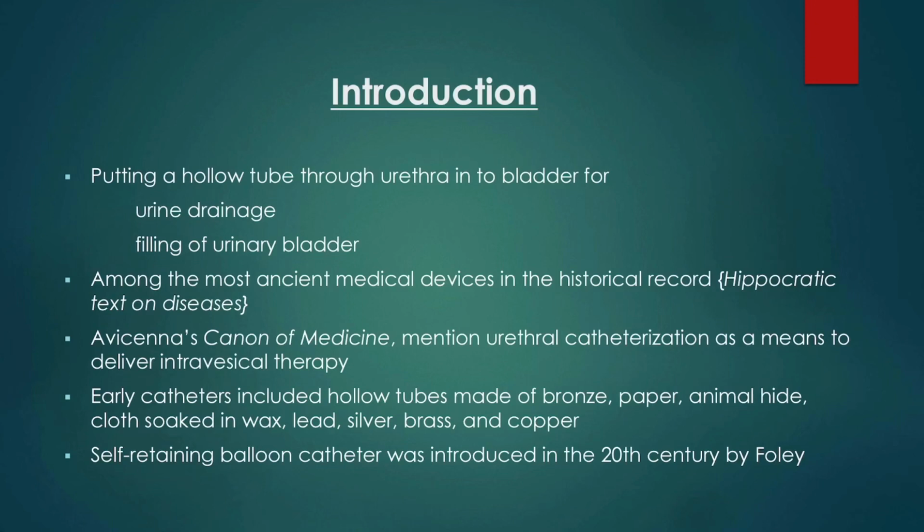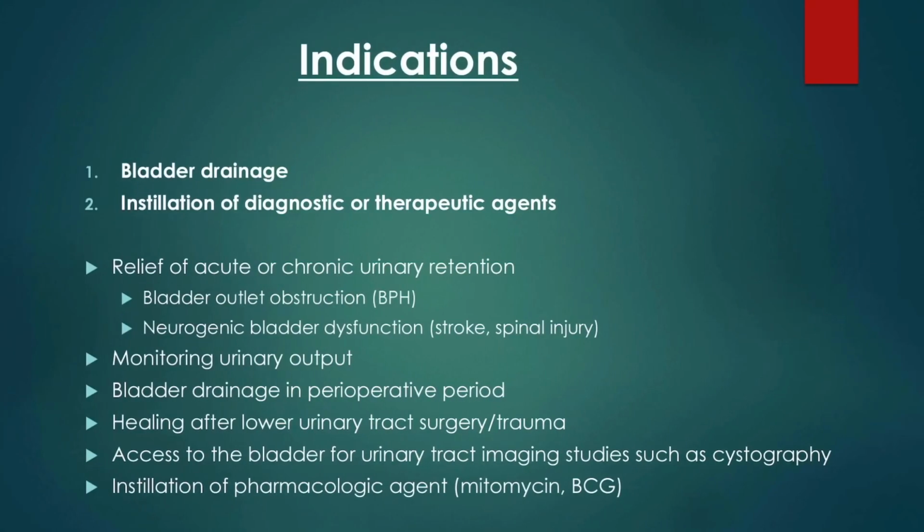Urinary catheterization simply means putting a hollow tube through the urethra or anterior abdominal wall into the bladder. Urinary catheterization is among the most ancient medical devices in the historical record, and the ancient book Canon of Medicine also mentions urethral catheterization as the means to deliver intravesical therapy. Earlier catheters were not made of rubber or plastic, they were made of bronze, copper or other metals. The self-retaining balloon catheter was introduced in the 20th century by Foley.